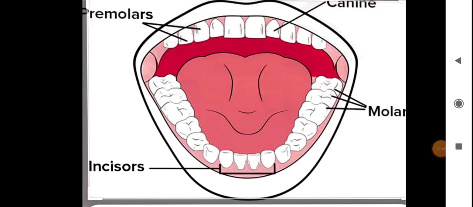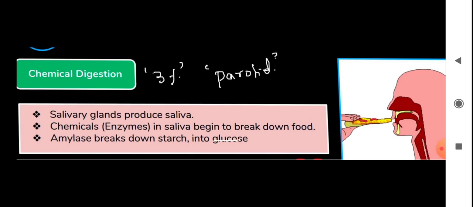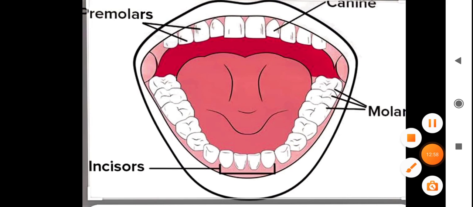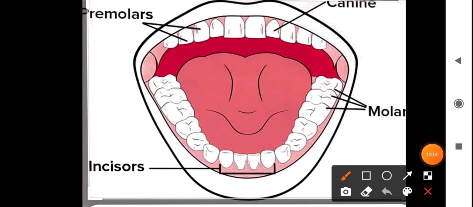You know that in human beings there are two jaws, the upper jaw that is fixed and the movable lower jaw. Here, this is your upper jaw that is fixed. This is your lower jaw that is movable.